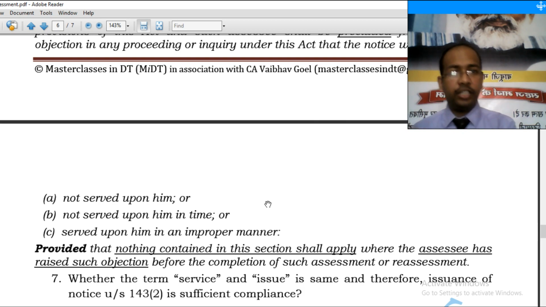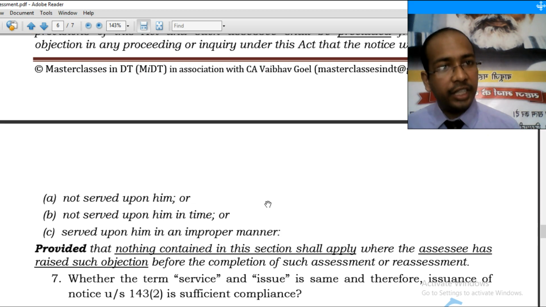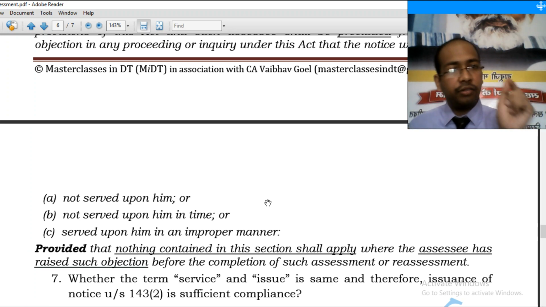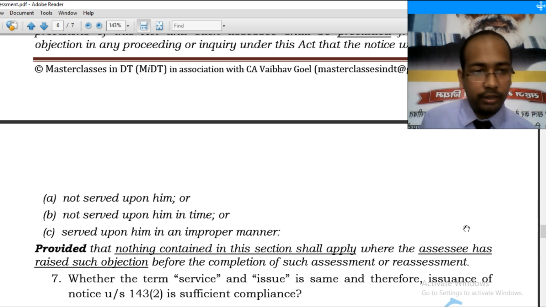There may be contention whether service is required or not. It is a debatable issue. But what is the settled principle of law? That notice must be issued. Alright. And there cannot be any estoppel against the law. Even if you read section 115 of the Indian Evidence Act, there is no estoppel against the law. Alright. You can refer to my first video, wherein I have discussed the case of CIT versus Lakshman Das Khandelwal.